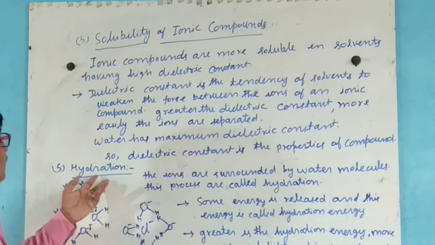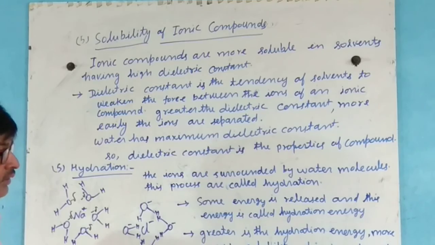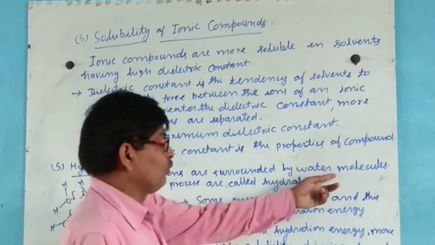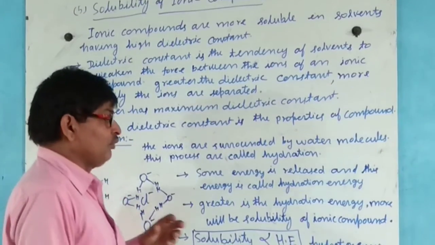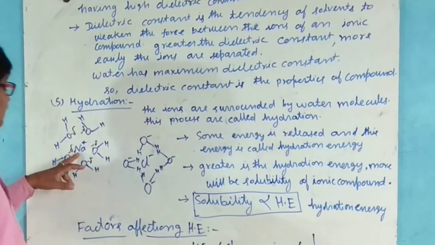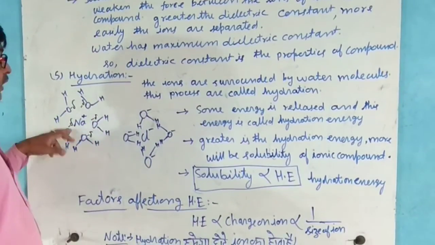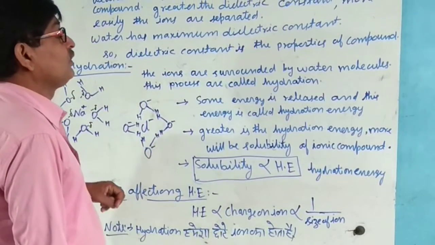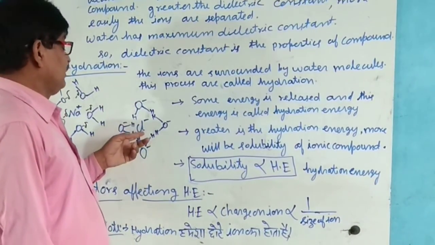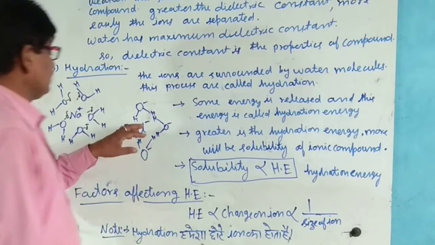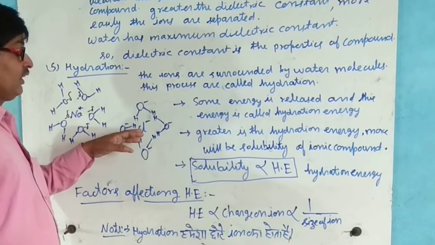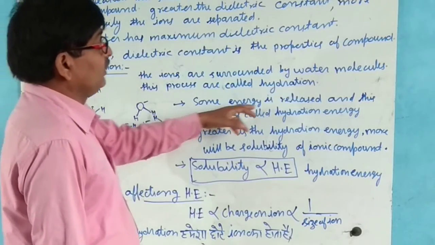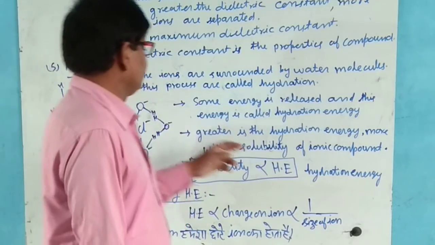Hydration means that the ions are surrounded by water molecules. This process is called hydration, and in this case some energy is released.